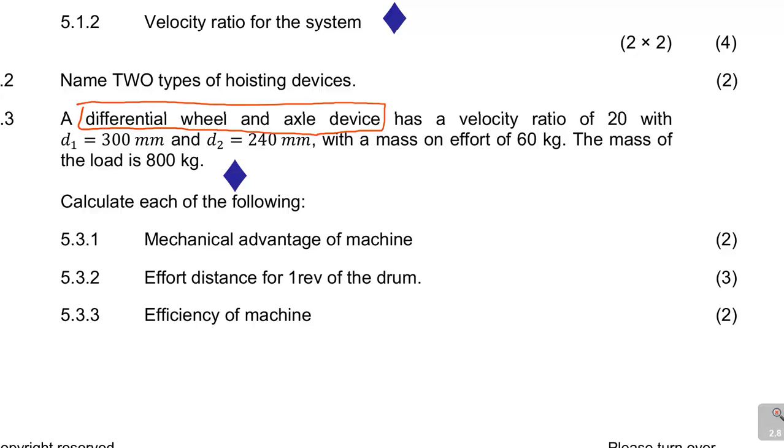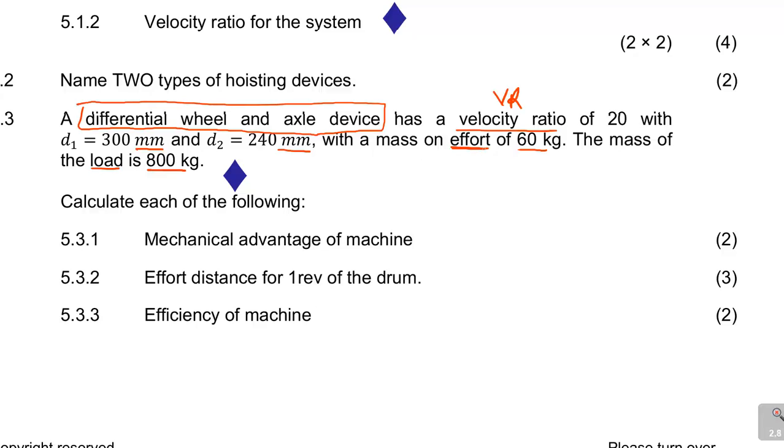So they are saying this device has a velocity ratio. Here it's your VR of 20, with D1 is equal to that and D2 is equal to that. Remember, the units are millimeters. We must convert them to meters. Millimeters convert to meters. With the mass on effort, there is the effort there of 60 kg. The mass of the load is 800 kg.